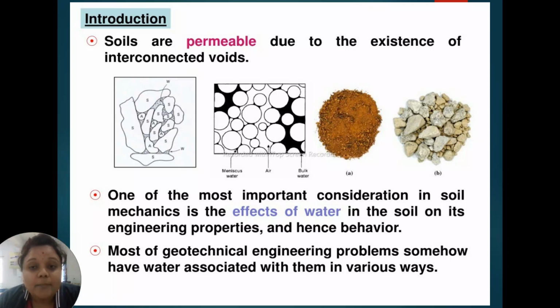Then what is seepage? Permeability is also flow of water through voids, and seepage is also flow of water through voids. Then what is the difference between permeability and seepage? Because both are flow of water through voids. So permeability is the property, and seepage is the action. Permeability is the property which allows water through the soil body.